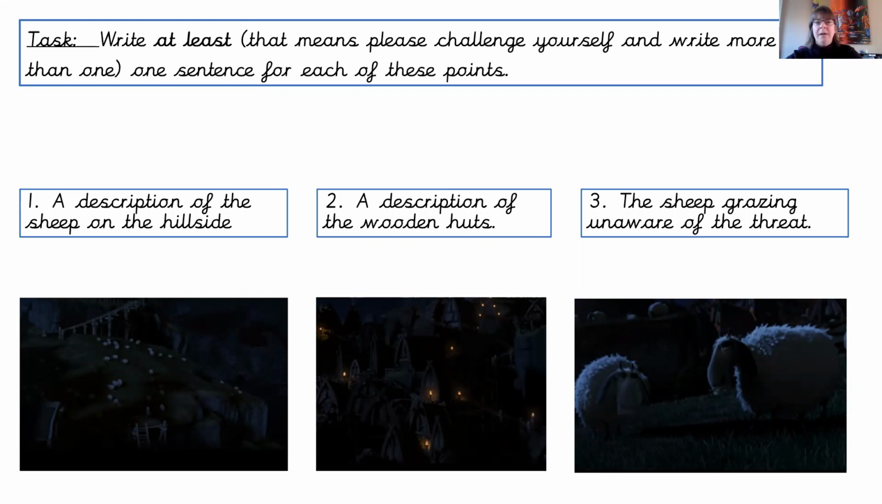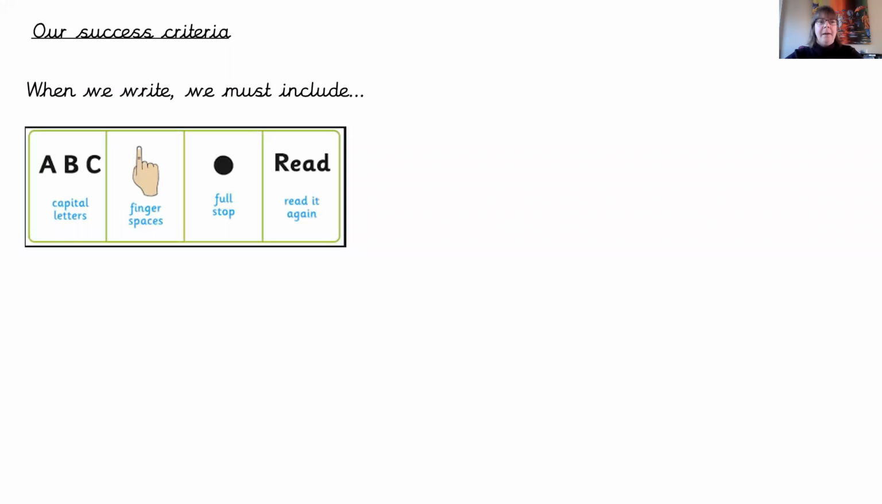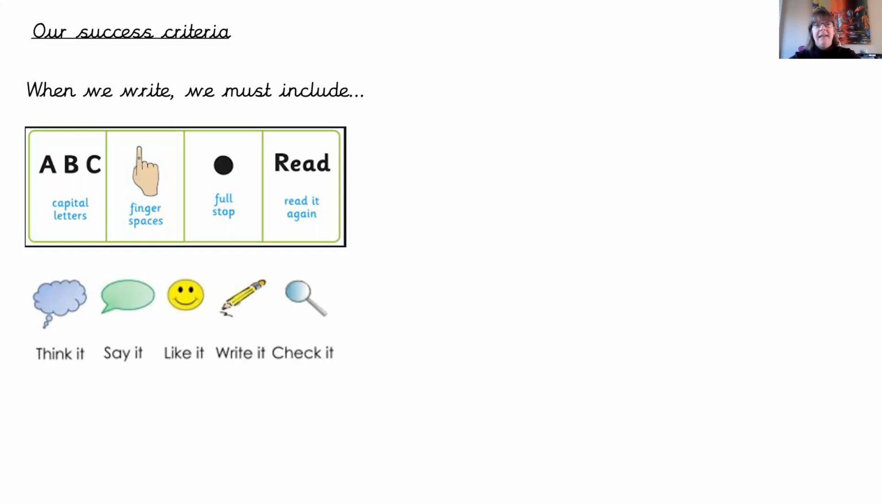Now, moving on, we must remember that when we write, we include capital letters, finger spaces, full stops, and we always read it again to check that we've actually written what we think we have and we haven't missed out any words. Before we commit to writing it down, we have to think about our sentence carefully, say it out loud, decide whether we like it or whether we want to change it, write it, and then check it. And when we check it, that's our time to improve our sentence.